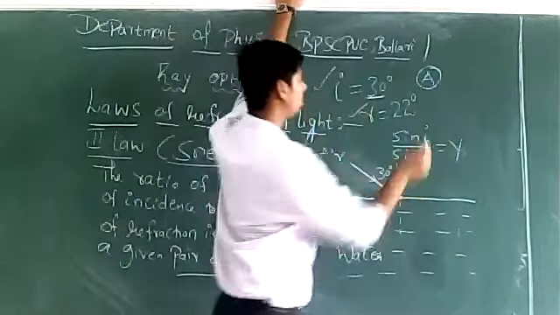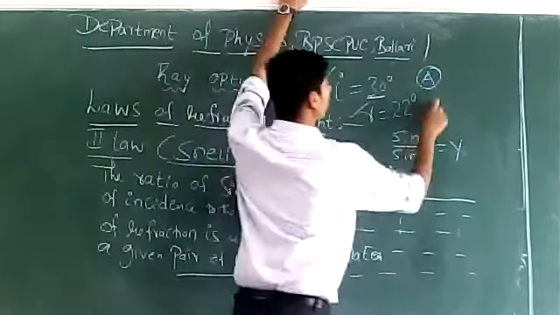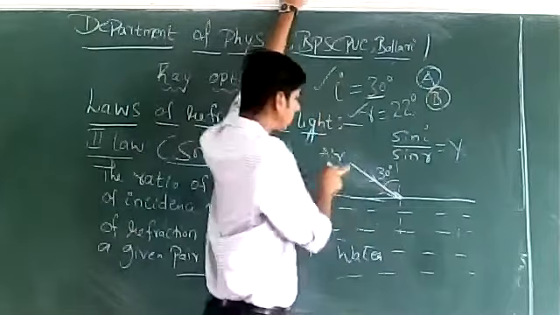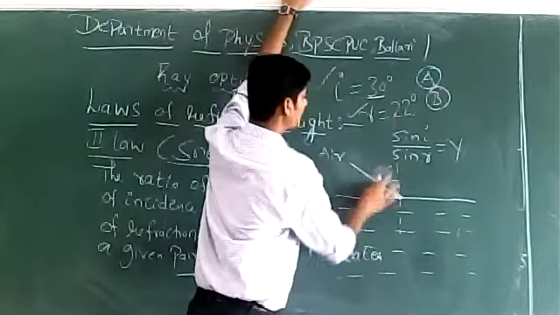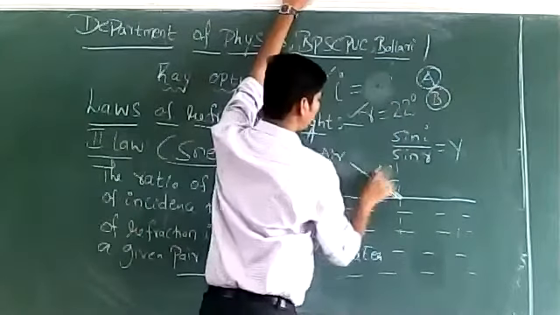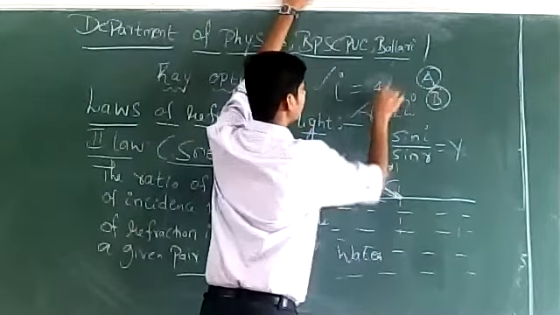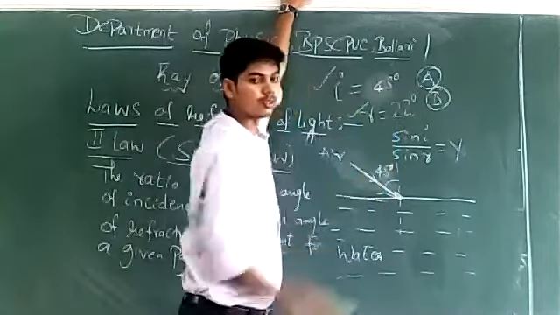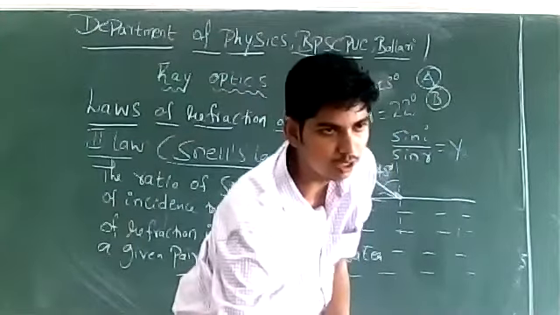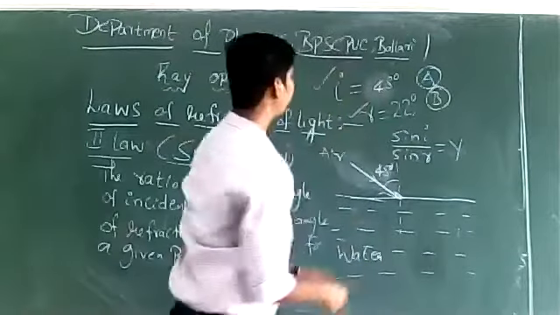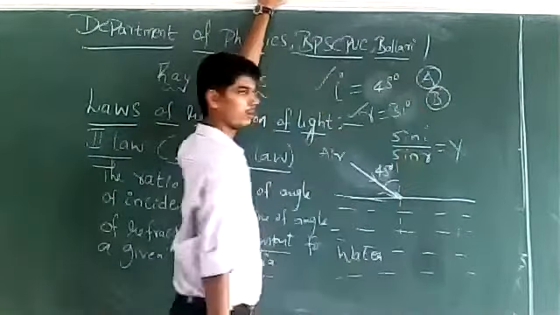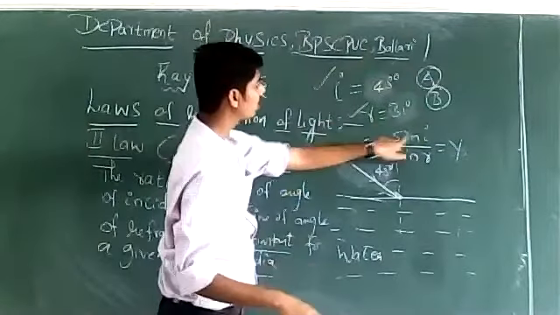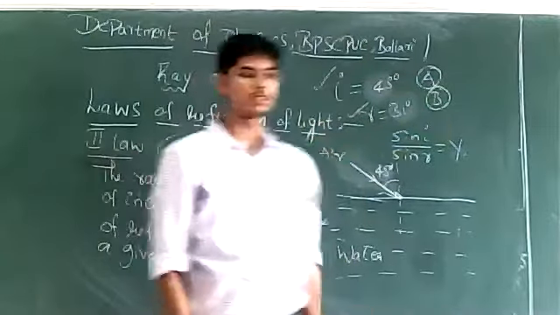On the other side, let us call person B. Now even he does the same experiment with air and water, but let us suppose person B allows light to fall at an angle of 45 degrees. See, he changes the angle of incidence. When the angle of incidence changes, correspondingly the angle of refraction also changes. Let us suppose the angle of refraction becomes 31 degrees. Person B also measures sin I by sin R.